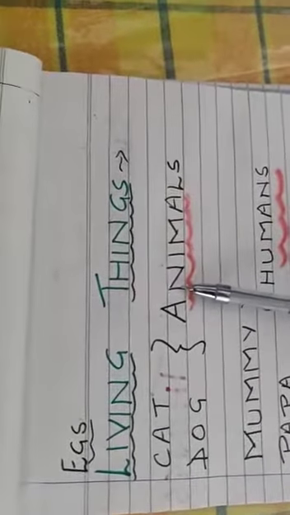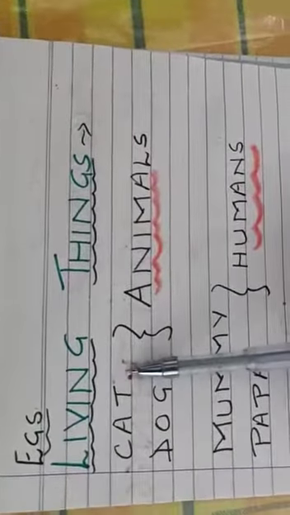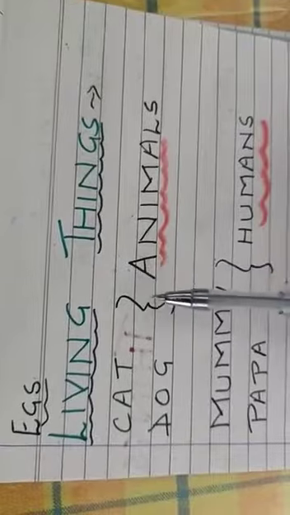Now examples of living things. Animals. All animals are living things. A cat comes as a kitten and then it becomes a cat. It grows, it eats, it moves, it breathes. Similarly for a dog. All animals are living things. They all can grow, they all can move, they all need food, they all breathe.